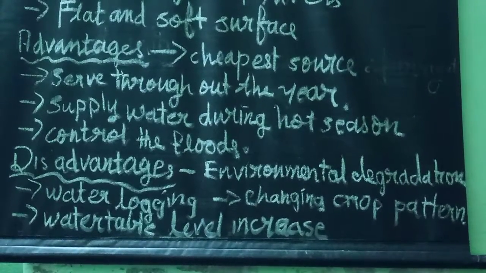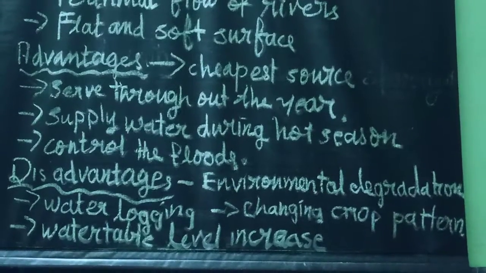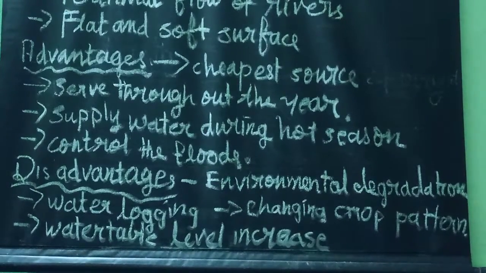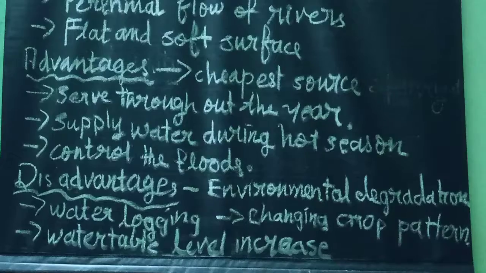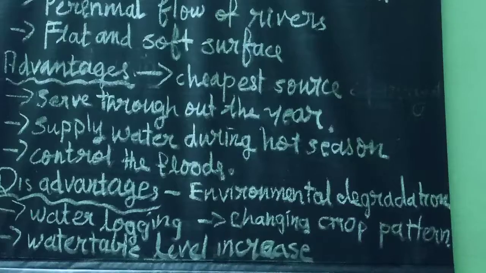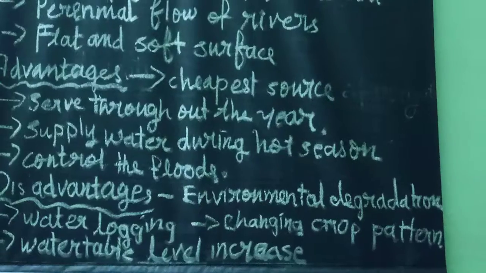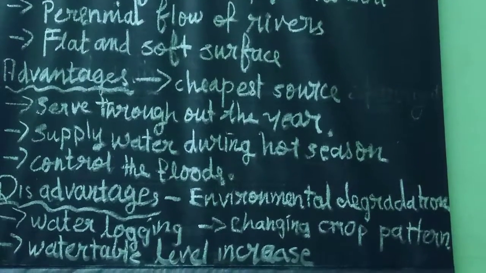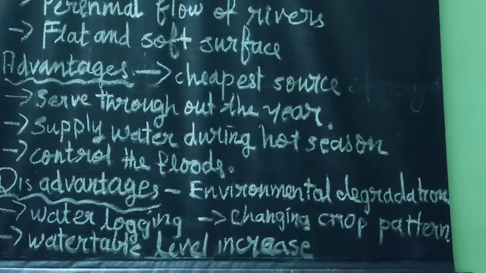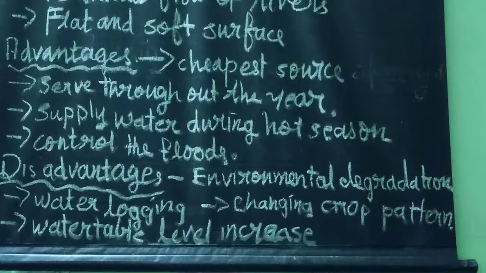Okay. Now, the disadvantages of canal irrigation. What are the disadvantages? First of all, excessive irrigation, continuous irrigation, and the intensification of agriculture. When a particular area is cultivated and irrigated continuously for many years, that leads to environmental degradation, and that later leads to the origin of wasteland. New wasteland will be originating.